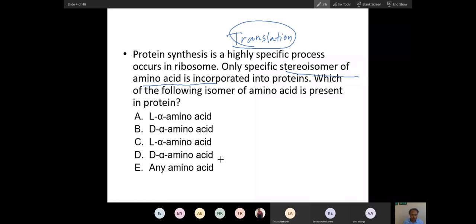Which is that specific type? L alpha amino acids are chosen. Remember, very good.